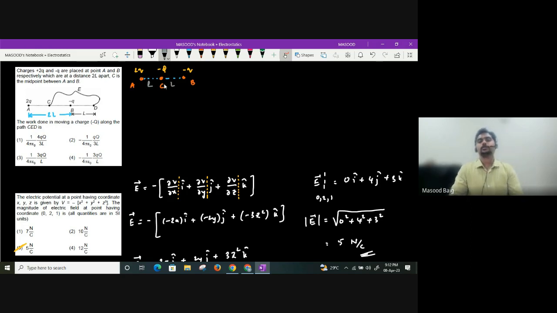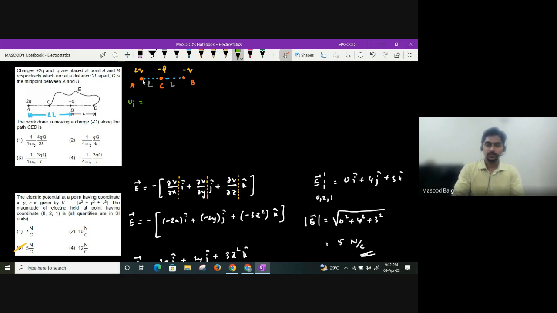You have 3 charges. So how many pairs of potential energy will be there? You are going to have 3 into (3 minus 1) by 2 pairs, which is 3 pairs. So what is the initial potential energy when it is at C?